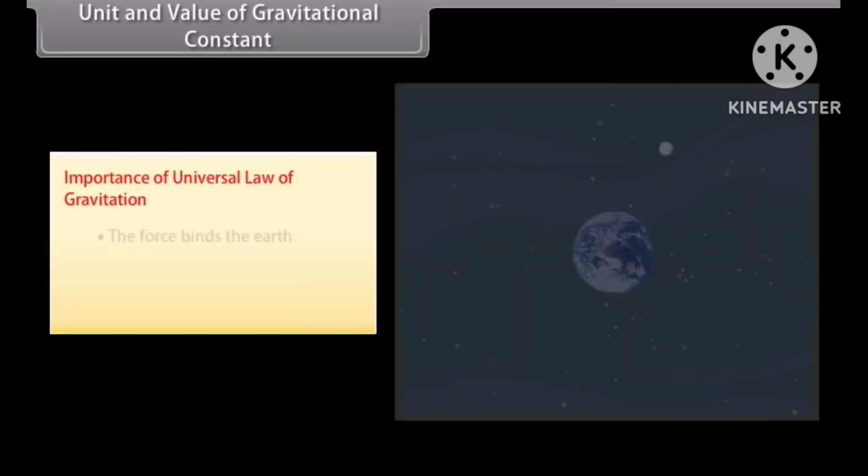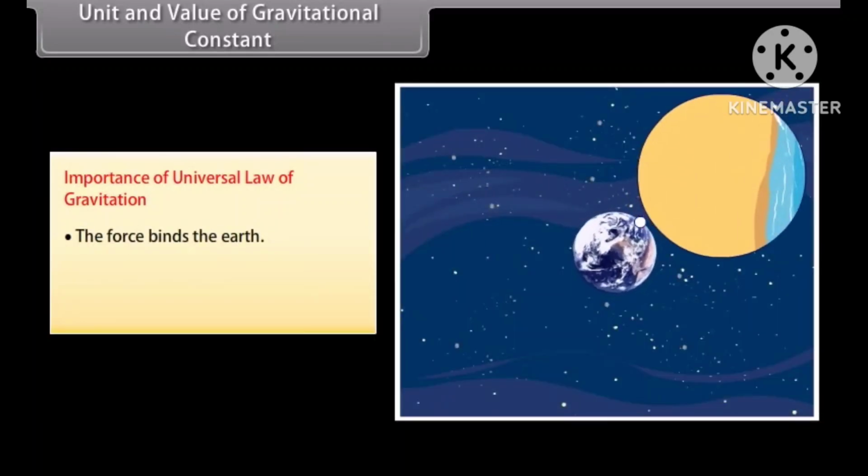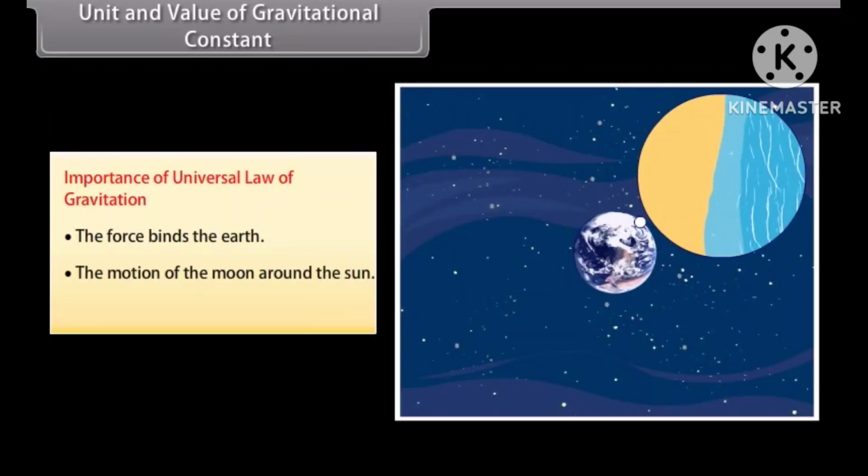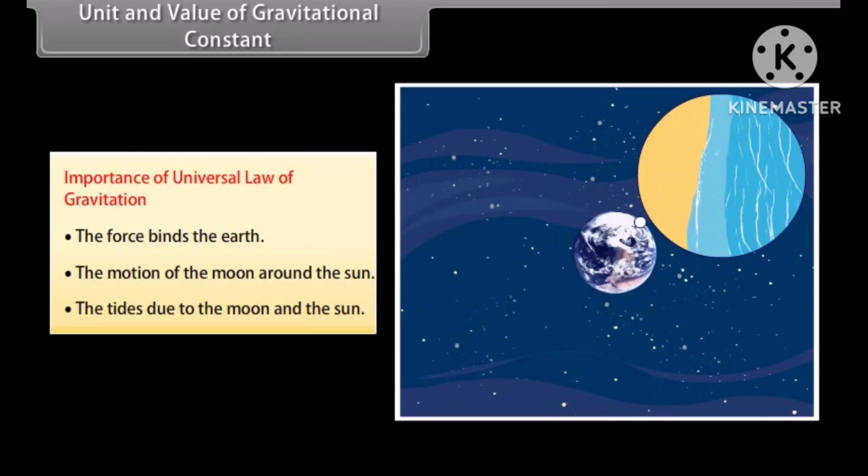Importance of universal law of gravitation. The force binds the earth to the sun, the motion of the moon around the earth, and the tides due to the moon and the sun.